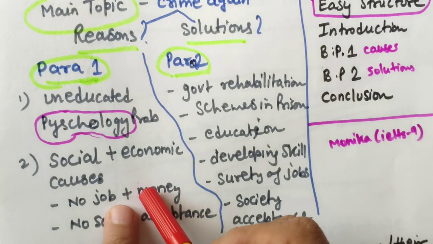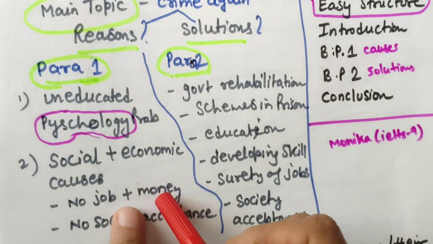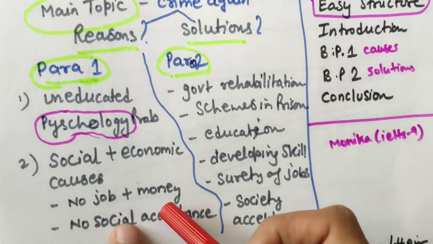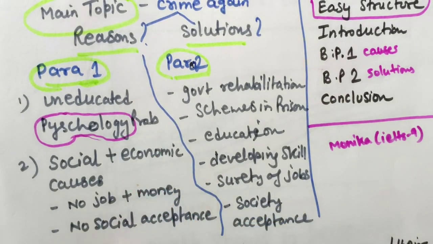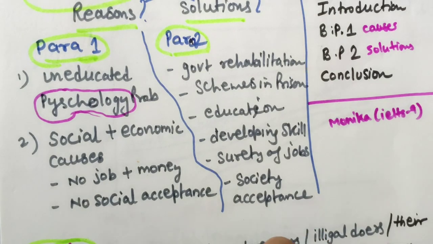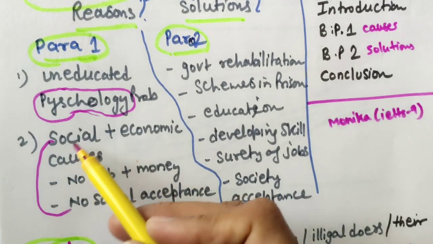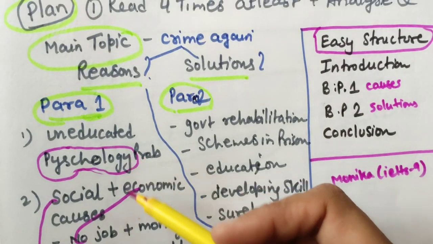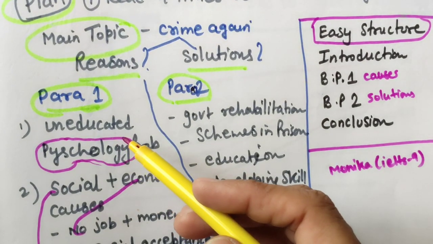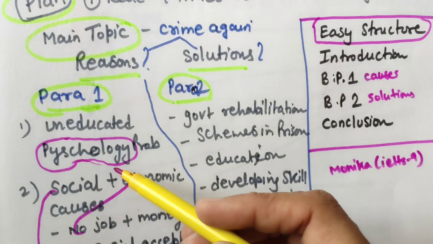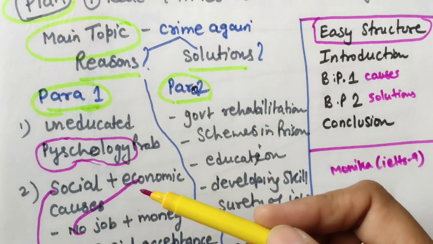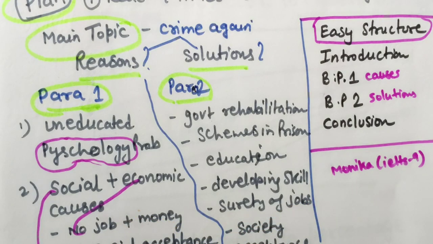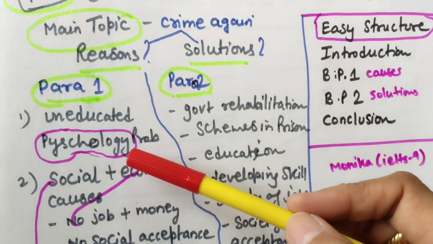So in these circumstances, economic conditions are poor. Because of the poor economic conditions of these criminals, they repeat these crimes again. So that's the major reason, in fact. And of course this is related with social point, and this is related with no job and money. Okay, so these 3 points we will discuss: they are uneducated, they have a psychological problem, or they may be in a bad company since their childhood. That's why they will not leave their habit of stealing things and all.